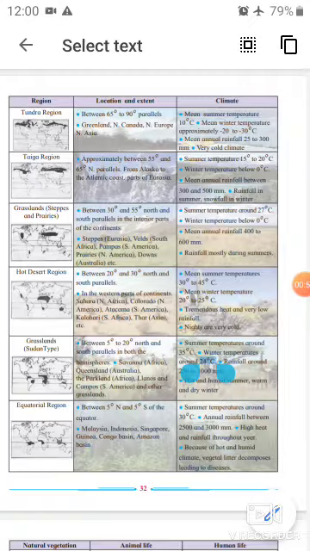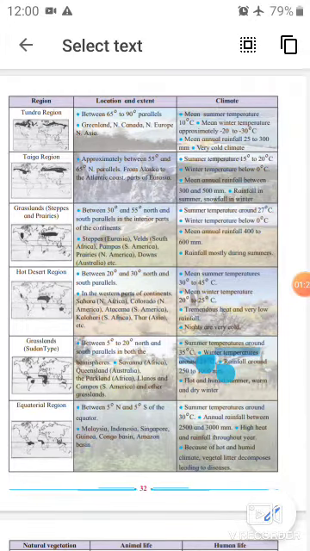And see, climate: mean summer temperature is 10 degrees Celsius, that means it is very cold, and mean winter temperature is approximately -20 to -30 degrees Celsius, and mean annual rainfall is 25 to 300 millimeters. It is a very cold climate, okay, in the tundra.